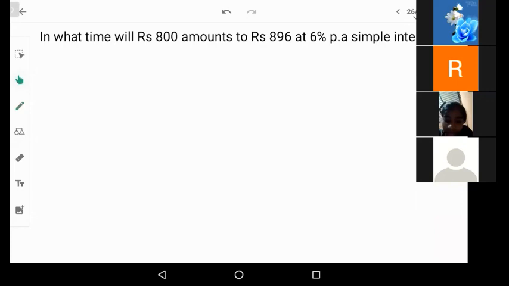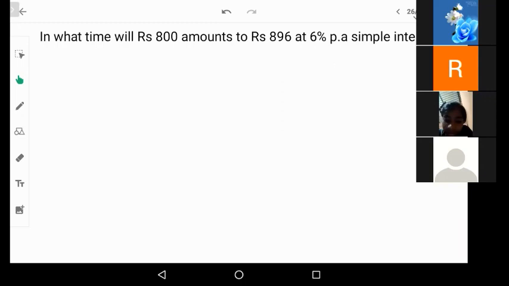In what time will rupees 800 amount to 896 at 6% simple interest? So here they have given us the principal, that is 800 rupees. They have given us the amount, which is 896 rupees. And they have given us the rate of interest, that is 6%. So we know the interest amount also. Apart from that, we'll have to find out the time, that is T.